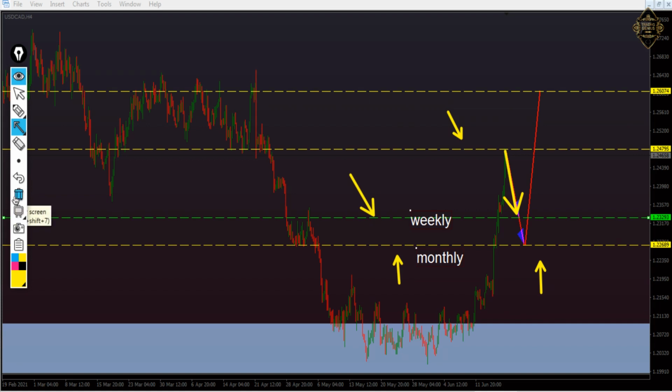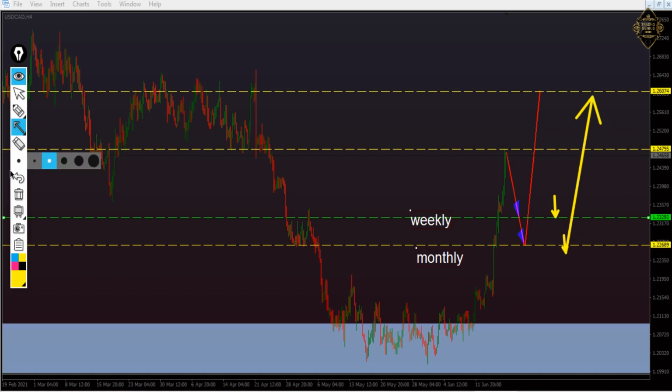And if you want to learn how to draw them, there are 5 videos on my channel. They show you all the ways how to draw the support and resistance, my friend. So if the price gives you a candle here in that weekly, enter. If it gives it to you here, enter buy. First target is at 1.24795. Second one at 1.26074. I think everything is very clear, my friend.